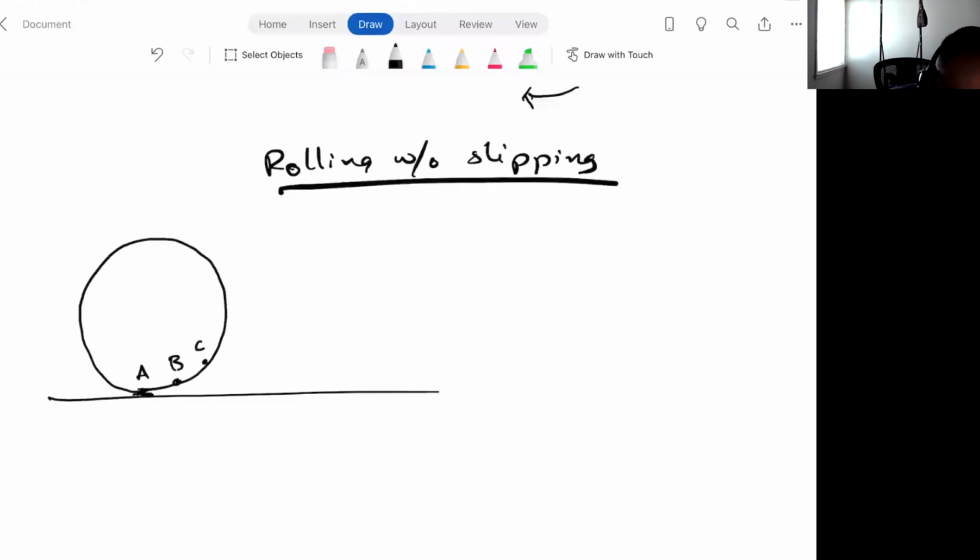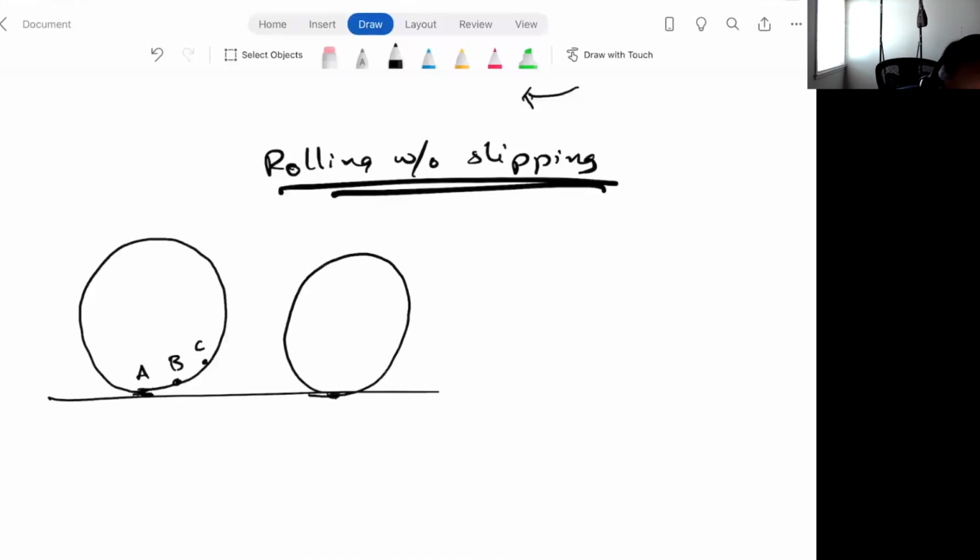If it's rolling without slipping, the point in touch with the ground, just for one instant, will be at rest. So point A, just for that one instant, will be at rest, and the whole wheel will be pivoting around A just for one instant. The very next instant, the wheel will look like this. Just imagine A, B, and C are pretty close to each other.